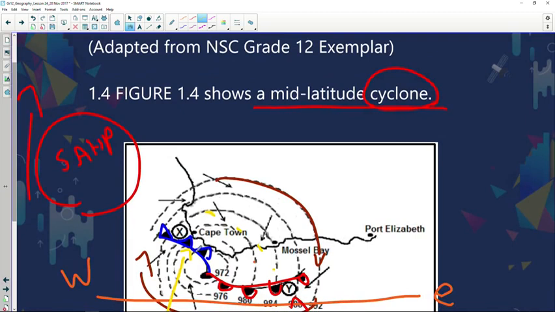Now, if we look at the isobars, they are much closer to the area in Cape Town than in Mossel Bay. And what we've learned, if the isobars are close to one another, we say the pressure gradient is much stronger and the winds are going to be faster and more gale force winds. If the isobars are quite far from one another, it's more gentle winds.